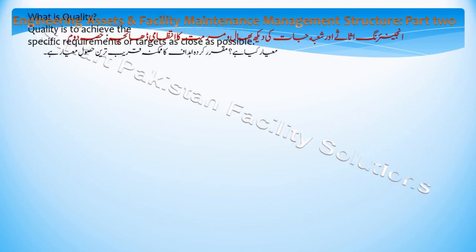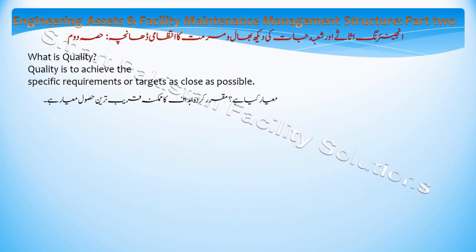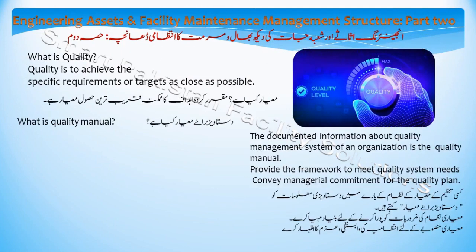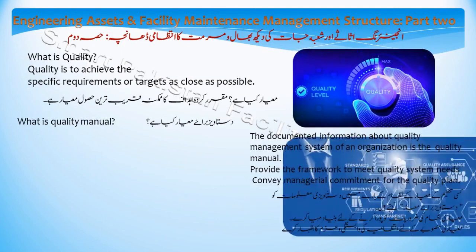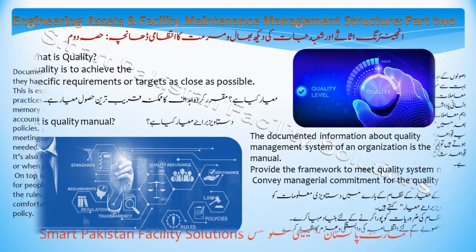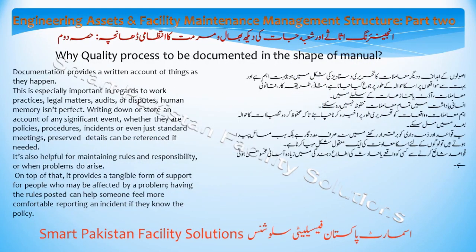What is quality? Quality is to achieve the specific requirements or to meet targets as close as possible. What is a quality manual? The documented information about the quality management system of an organization is the quality manual. It provides the framework to meet quality system needs and conveys managerial commitment for the quality plan. Why should the quality process be documented in the shape of a manual?